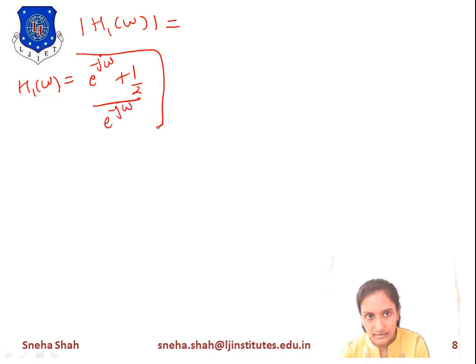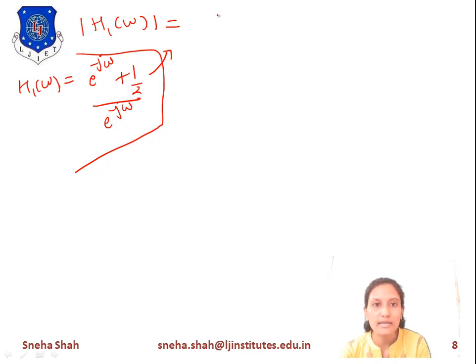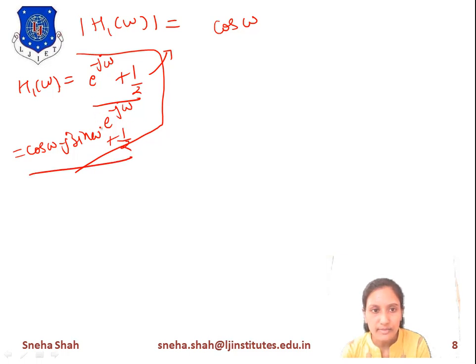Before taking the mode, e raised to minus j omega is represented as cos omega minus j sin omega, in both numerator and denominator.